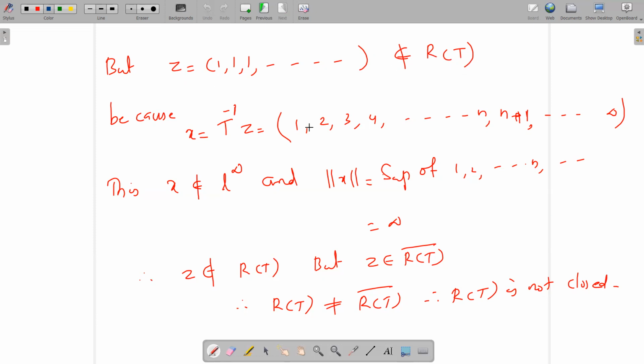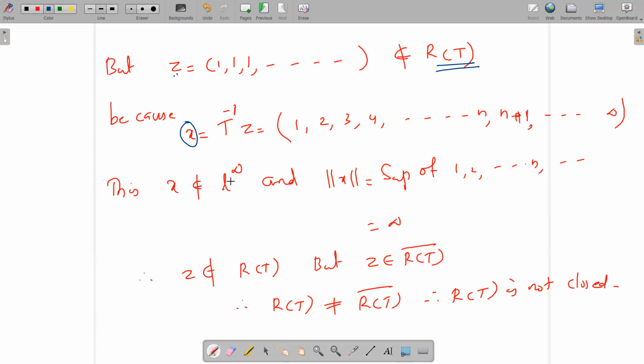Why? Because the inverse image of z under T is x. By definition, this x is equal to (1, 2, 3, 4, ..., n, n+1, etc.). So this x does not belong to L infinity. For z to be in the range of T, z must be the T image of some point in X, that is, in L infinity. If there is such a point x, then that x must be (1, 2, 3, 4, ..., n, n+1, etc.).